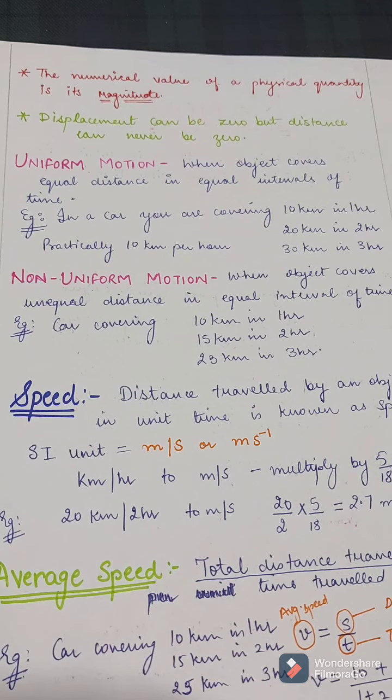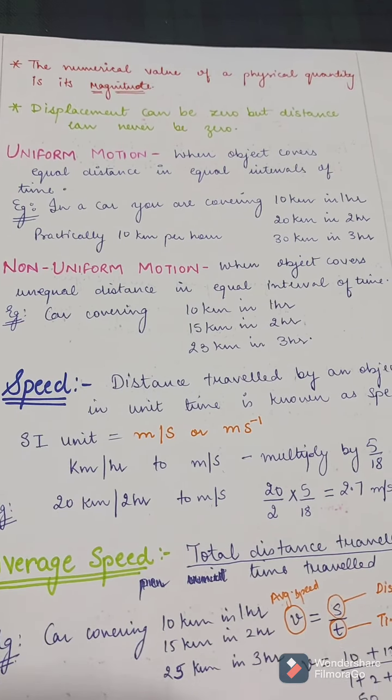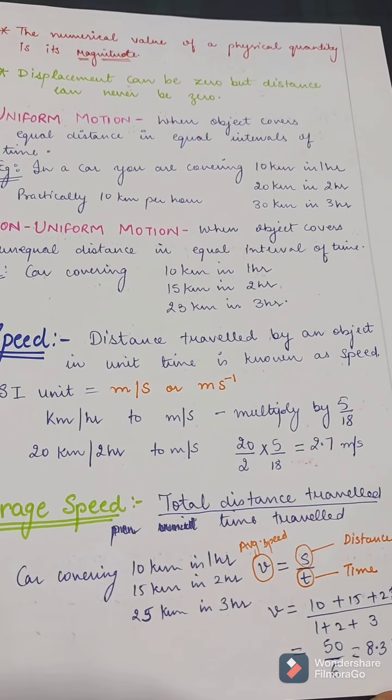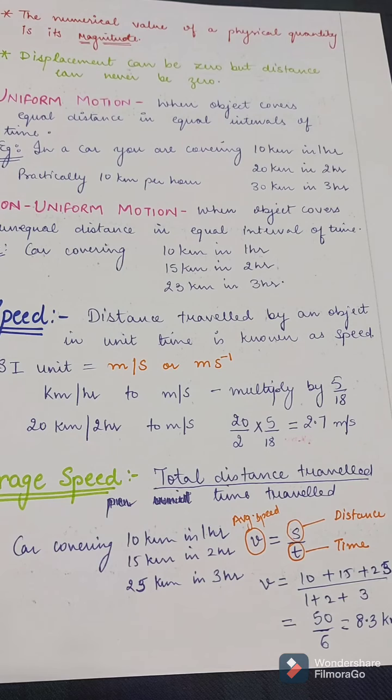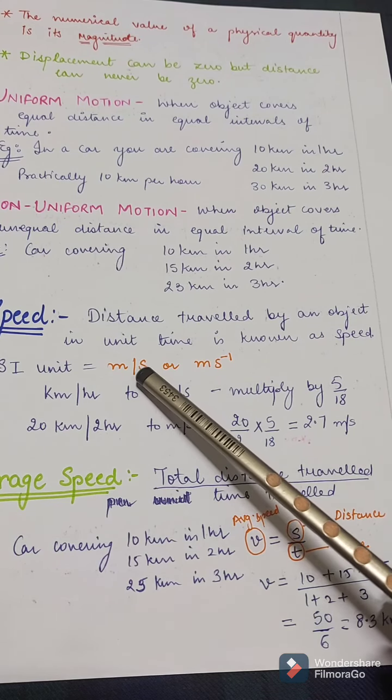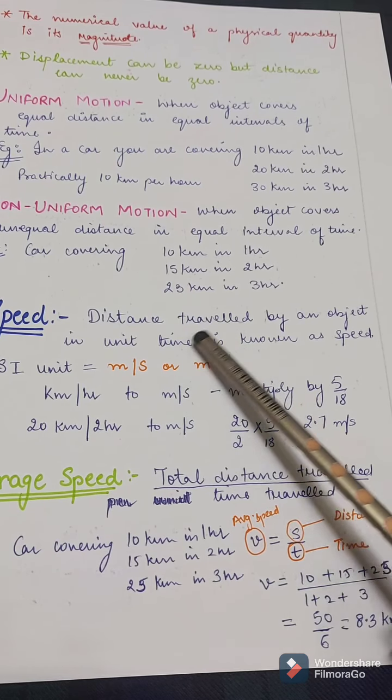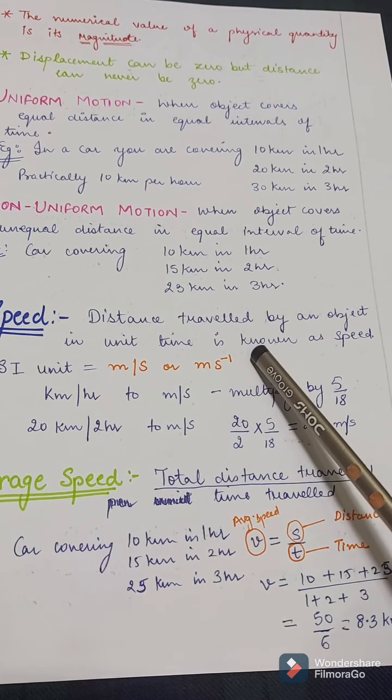So now what is speed? The distance traveled by an object in unit time is known as speed, and the SI unit of speed is meter per second, or we can write it as meter per second inverse, right?